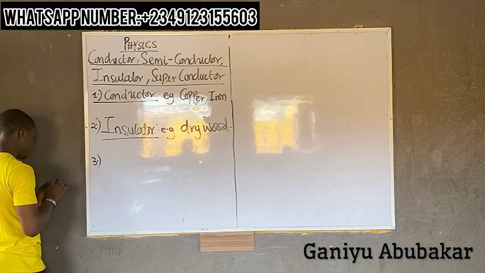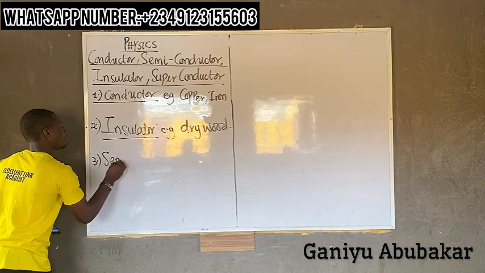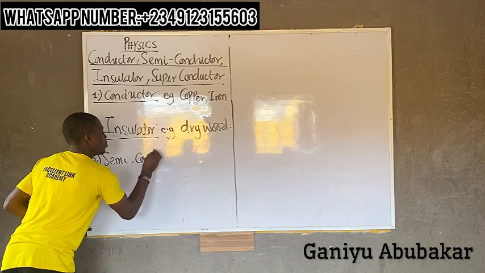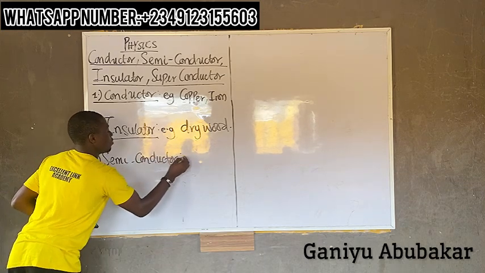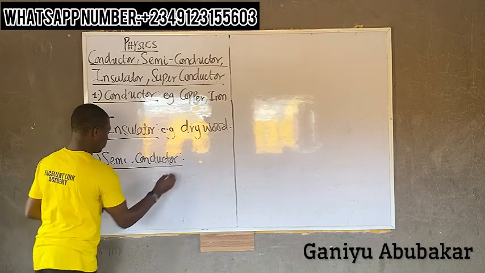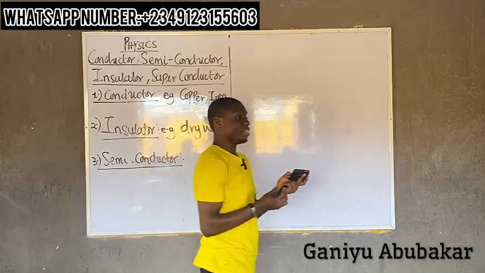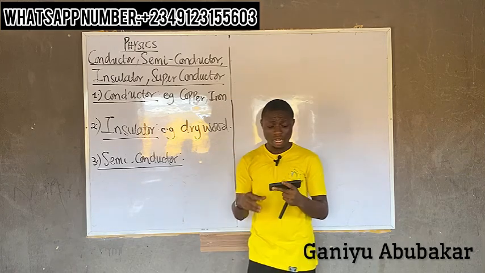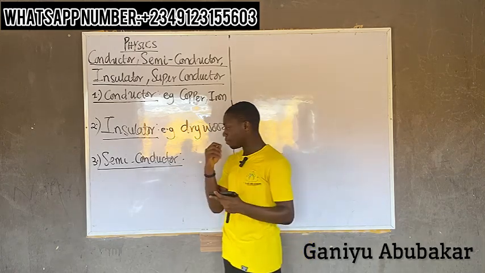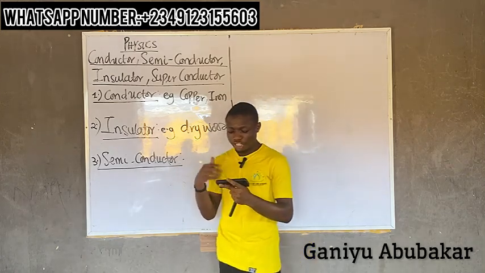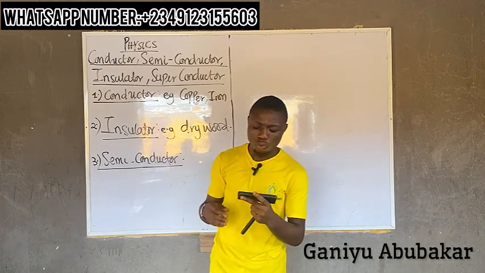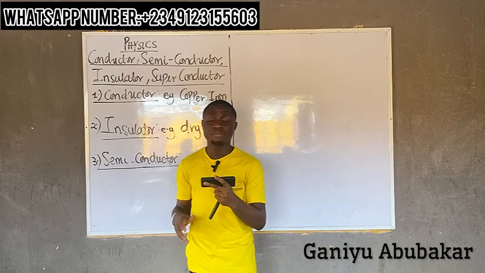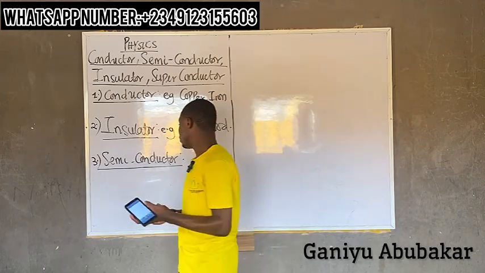Let's look at number 3, the semiconductor. Definition: these are materials which in their pure state do not conduct electricity, but become conductors when impurities are added to them through a process called doping.